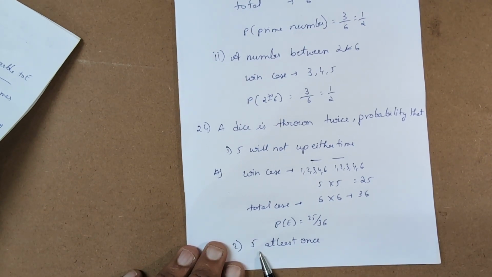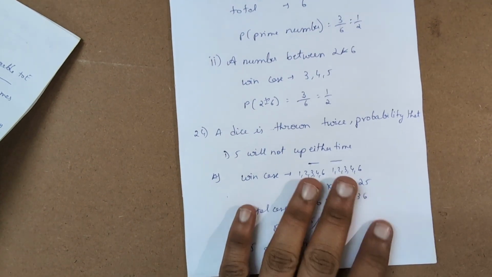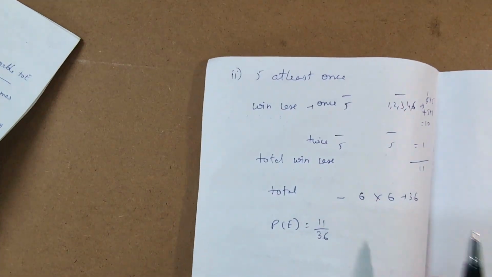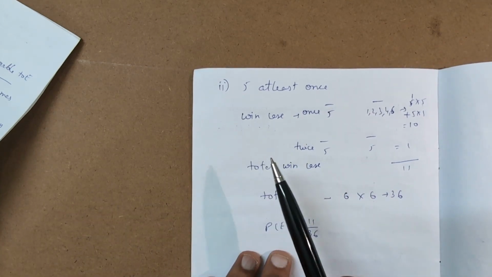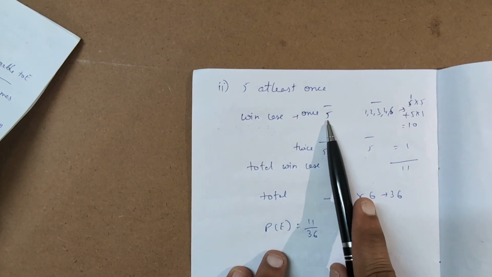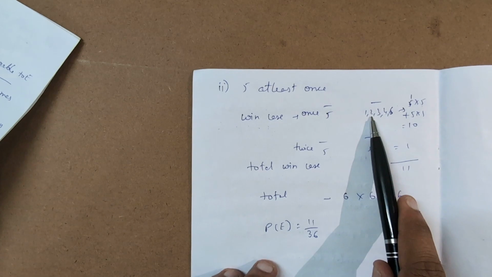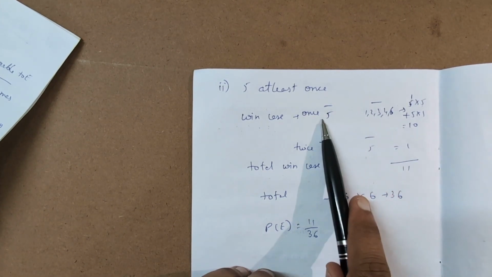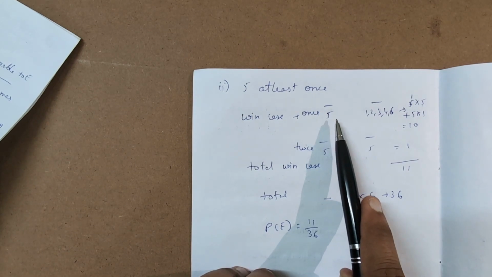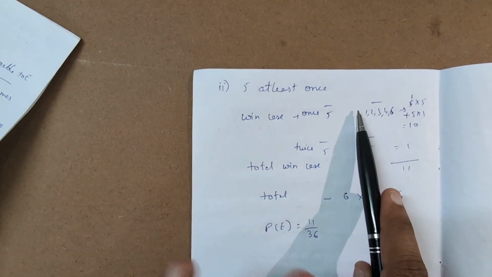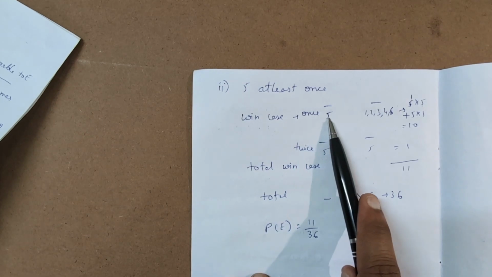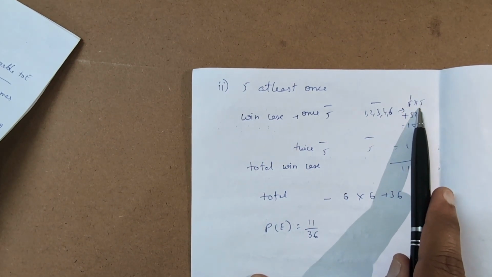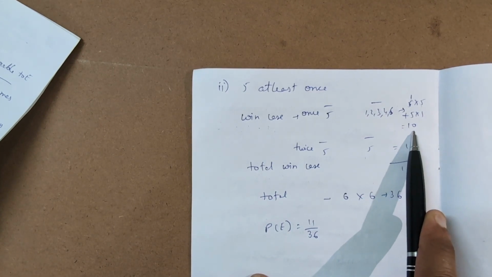Let's see another point, that is 5 at least once. To get 5 at least once, you can see here the winning cases are 5, because if I keep one dice as 1, 2, 3, 4 and 6, and the other dice as 5, then we'll get 5 only once. This can also be in the opposite scenario, like this dice can be 5 and the other dice can be 1, 2, 3, 4 and 6. So the total cases are 1 into 5 plus 5 into 1, that is 10 cases.